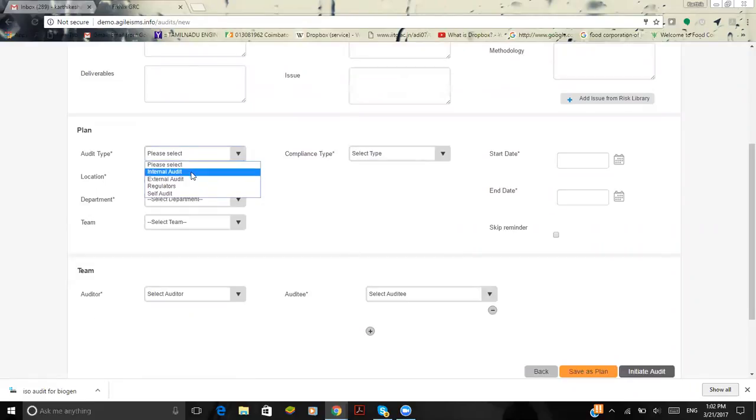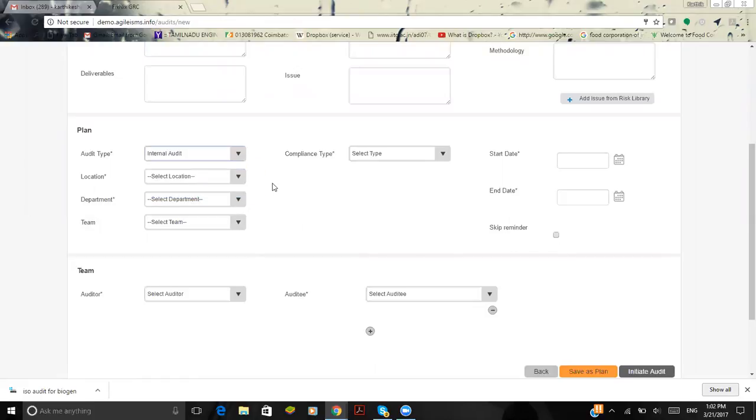Whether it is going to be internal audit, external audit, regulators, or self audit. Internal audit is used within the organization between the different teams in the firm. The external audit is used when you prepare for the regulatory board, and this software is used for the external audit. The regulators is the regulatory board like the ISO 27001 or HIPAA team who is coming in. The self audit is used for self assessment.